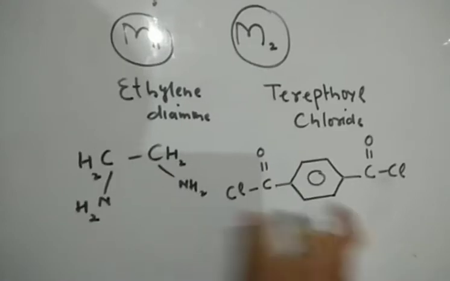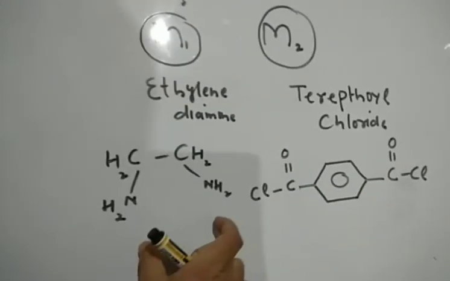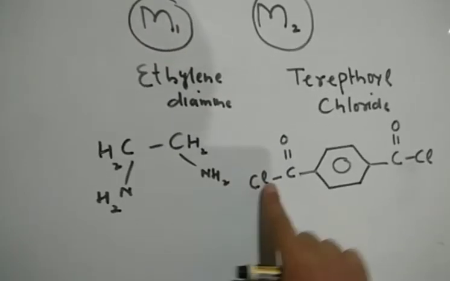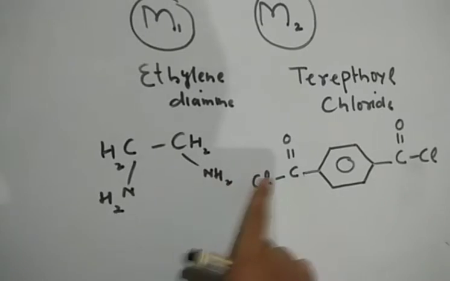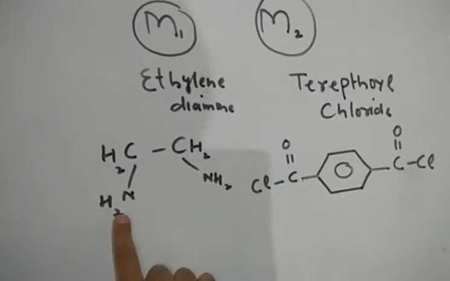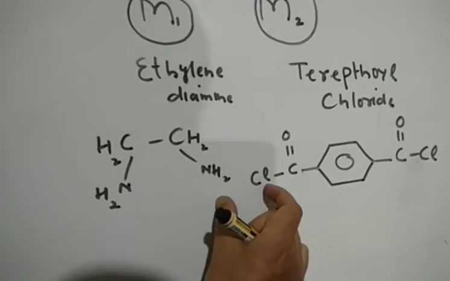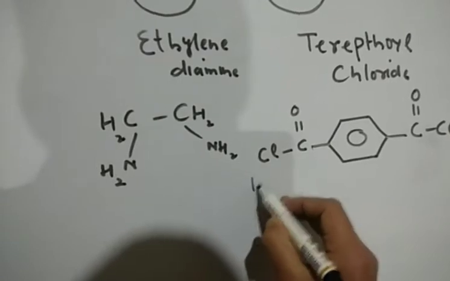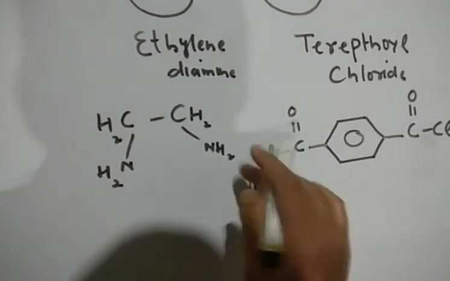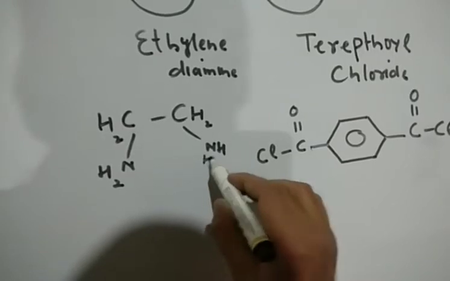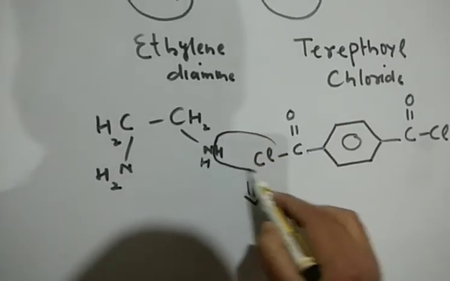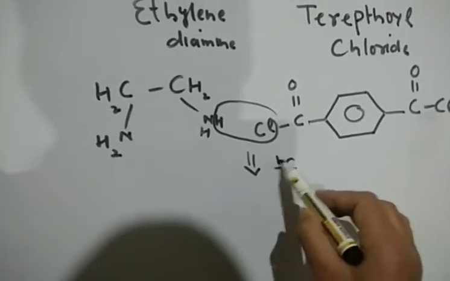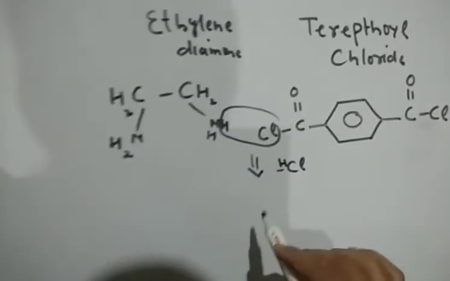So these are the two monomers. We make these two monomers react, and we know that one has an amine group and the other has a Cl part. So the reaction takes place at these sites. At each condensation reaction, there is loss of an HCl molecule. That is why it's called condensation polymerization or step growth polymerization.